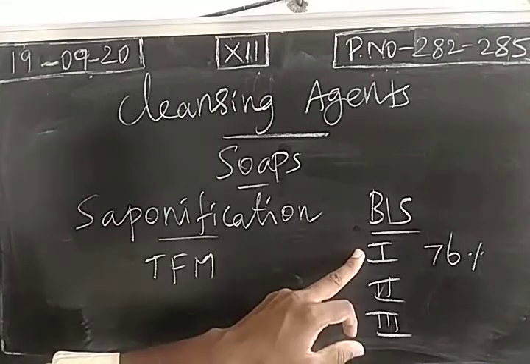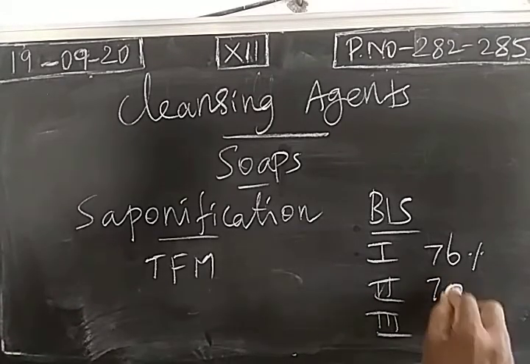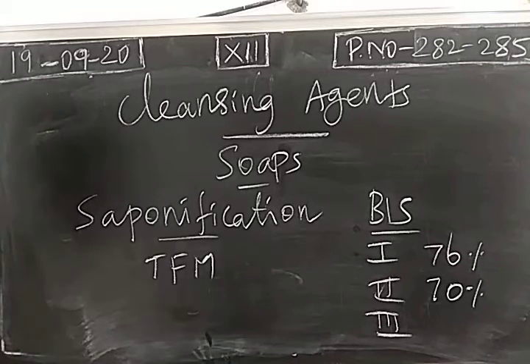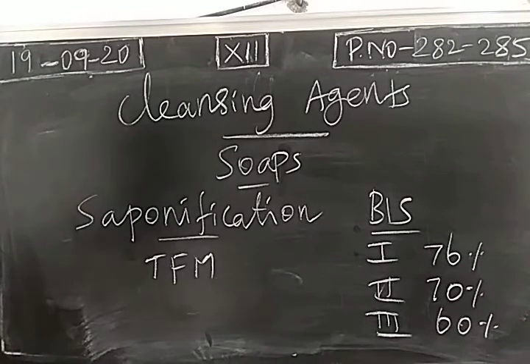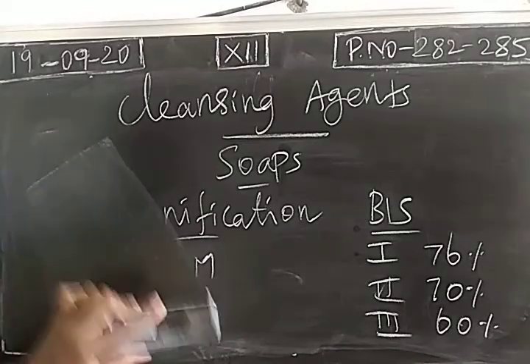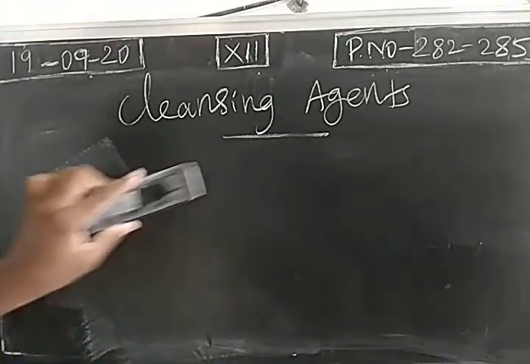So this will have a good quality. And a grade 2 soap will give you 70% fatty matter with the mineral acids. Grade 3 will give you 60%. So based on the TFM value, the quality of a soap can be easily identified. Next one, the mechanism. What is the cleansing mechanism?